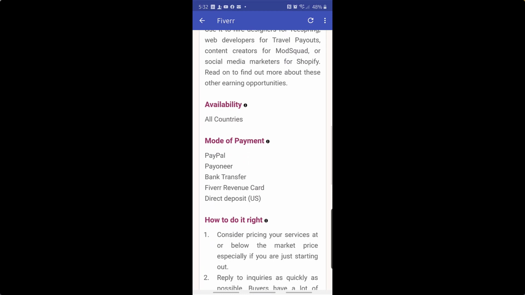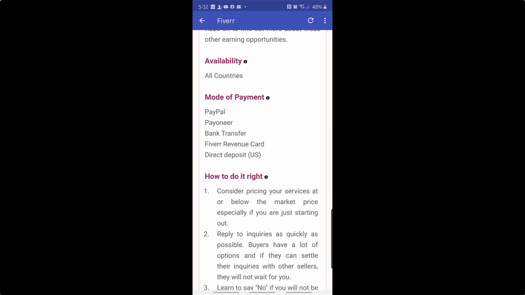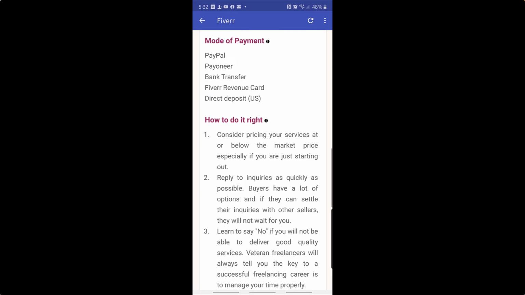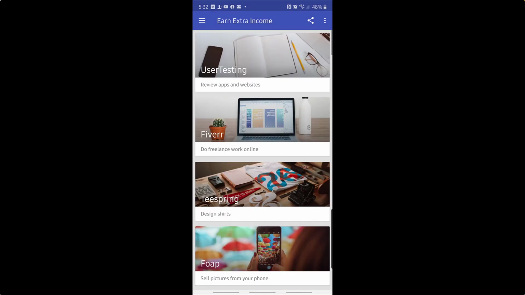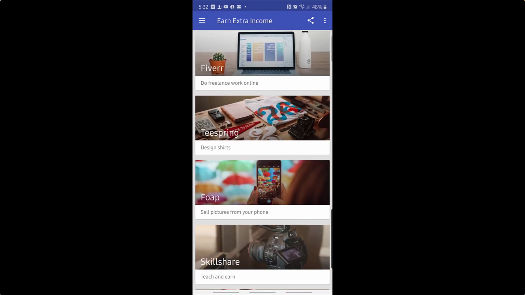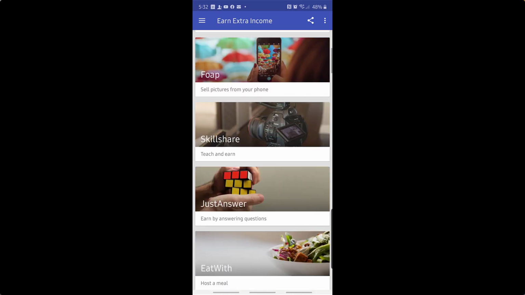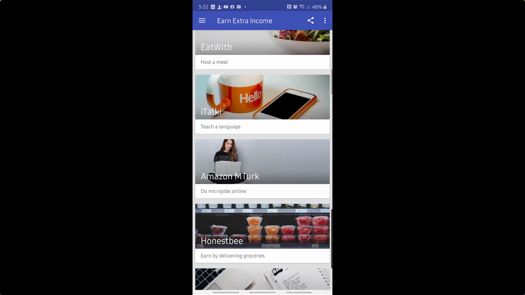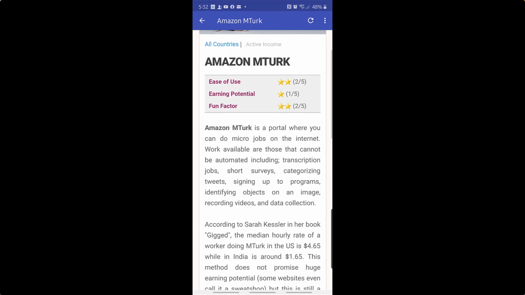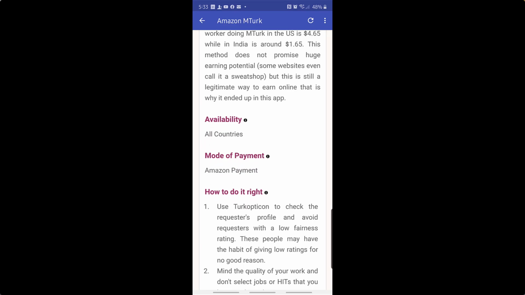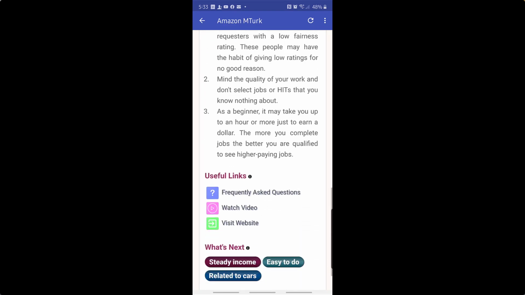Availability, all countries, multiple modes of payment: PayPal, Payoneer, bank transfer straight to your bank, direct deposit, things like that. Again, Upwork is another similar freelancer site. They have it recommended there as similar. Teespring, we've done videos on Teespring. Folk, right? There's all kinds of things on here, right? Amazon MTurk is a portal where you can do micro jobs on the internet, right? It gives you information on where you have to reside and how they're going to pay you out, right?